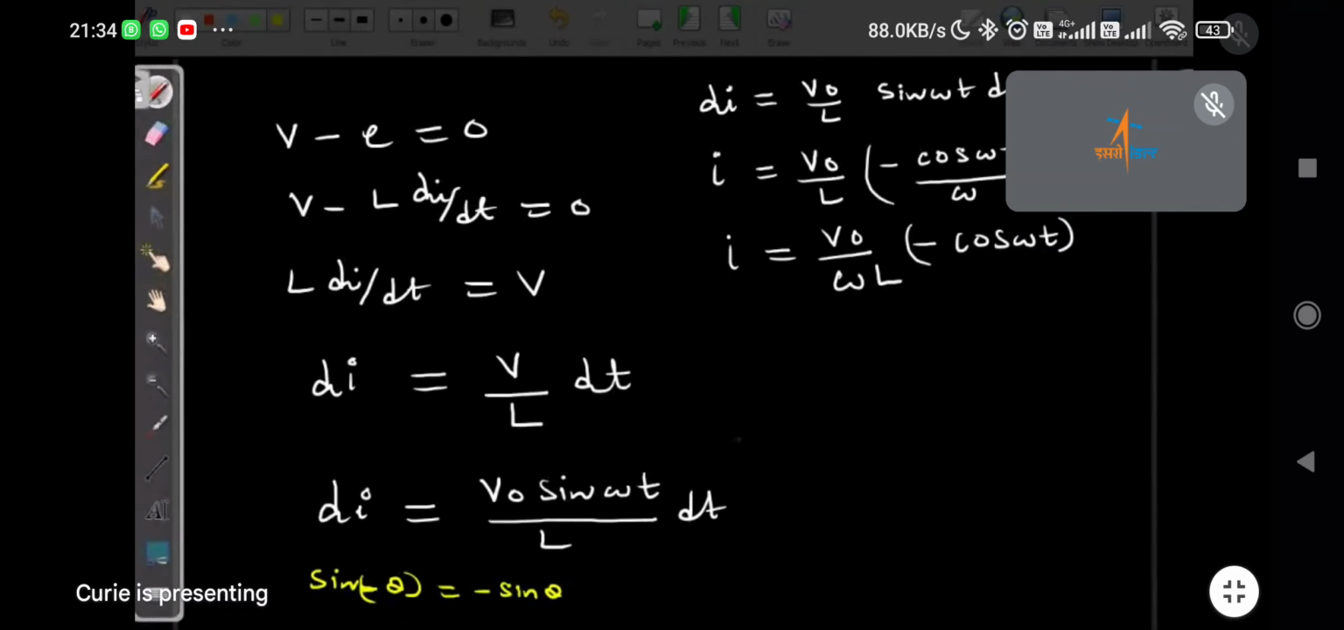Sir, above the line sin omega t dt is not written below. Actually, no, that is what we have integrated here. Integration I do not write here. So when you integrate di, we will get I. When we integrate sin omega t dt, we will get minus cos omega t upon omega. Now what we need, we got the cos omega t.